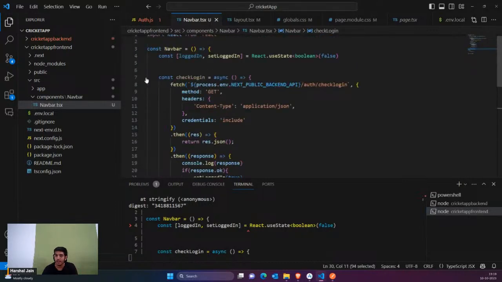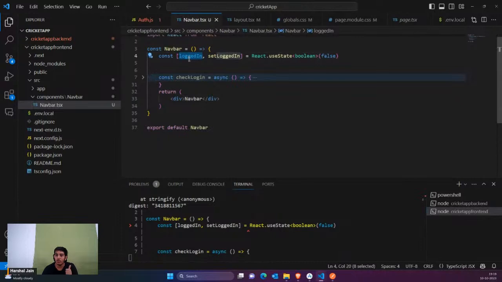Why are we creating this hook? If the logged in value is true, that means we are going to show the user the logout button. If the user is not logged in, that means this is false, and we are going to show the user the login button.